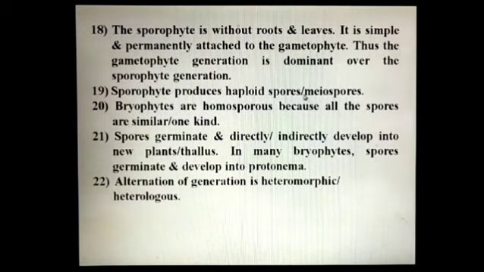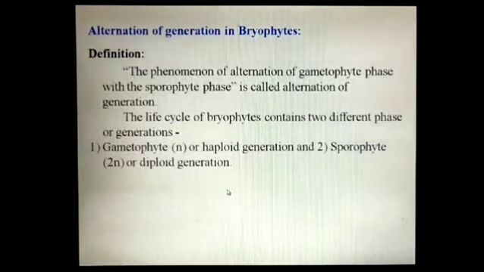Sporophyte produces haploid spores or meiospores. Bryophytes are homosporous because all the spores are similar. Spores germinate and directly develop into new plants. Or in mosses, the spores germinate and form the protonema. In Bryophyta, alternation of generation is heteromorphic or heterologous. Now, alternation of generation. The phenomenon of alternation of gametophytic phase with the sporophytic phase is called alternation of generation. The life cycle of bryophytes shows two different phases.